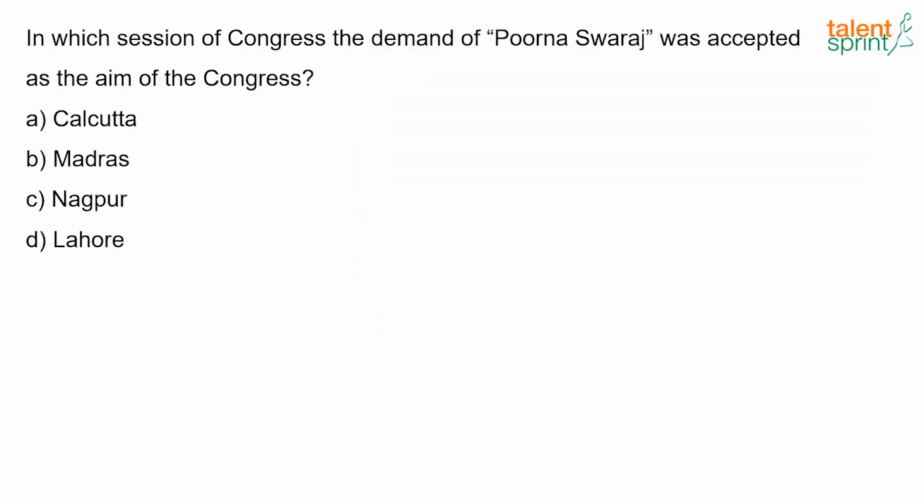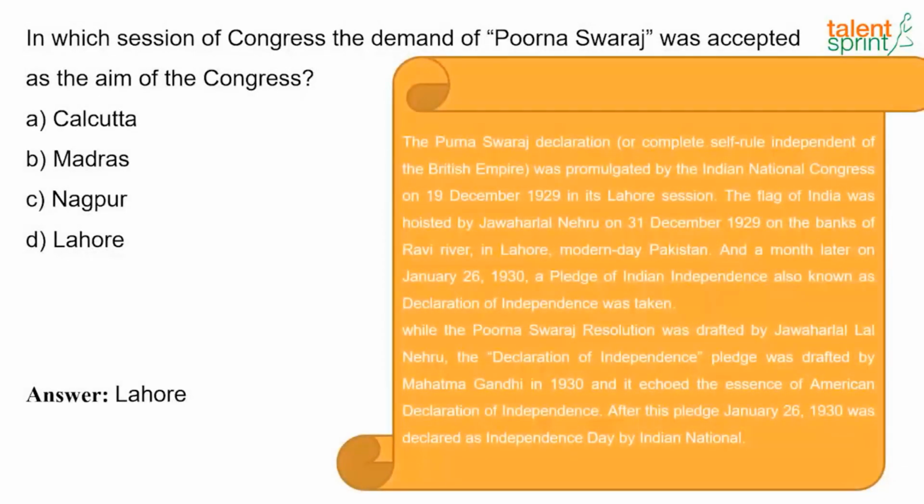Now the next question. In which session of Congress was the demand of Purna Swaraj accepted as the aim of the Congress? And the answer here is Lahore. So the Purna Swaraj, that is complete self-rule independent of the British Empire, was promulgated by the Indian National Congress on 19th December 1929 in its Lahore session, and the flag of India was hoisted by Jawaharlal Nehru on 31st December 1929 on the bank of the Ravi River in Lahore, in modern-day Pakistan.